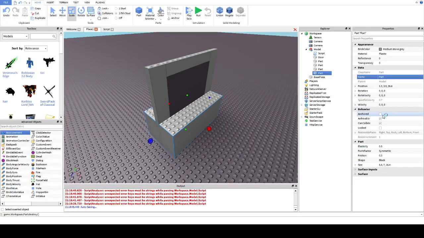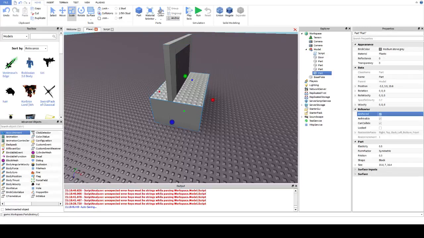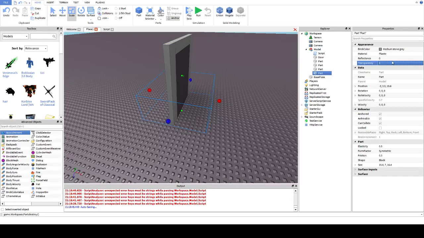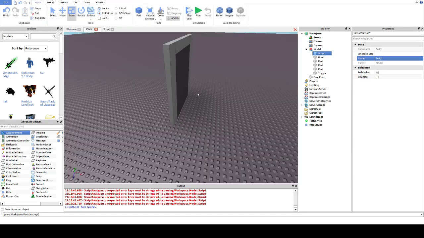So this will be the trigger. If I make this invisible, turn the collisions off, and call it trigger. Some of these things you may still not understand, but it's quite simple.